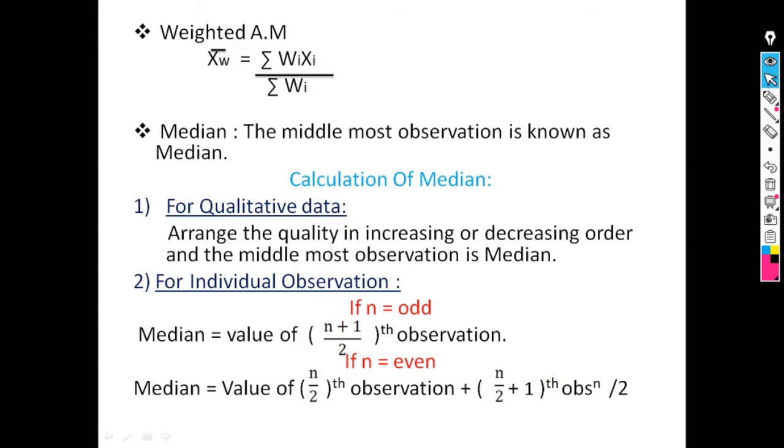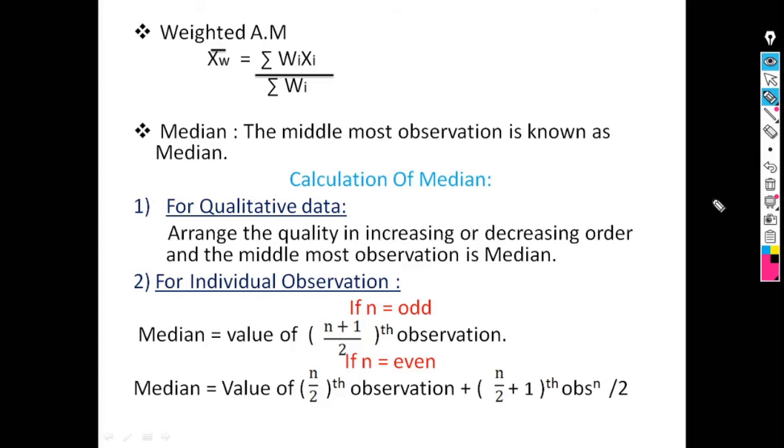To overcome the drawback of arithmetic mean, we saw our second measure of central tendency, that is median. So the definition of median is the middlemost observation. Then we saw the calculation of median first for qualitative data. If qualities are given, then median is the middlemost observation. Firstly, we have to arrange the data either in increasing order or in decreasing order. Then the middlemost observation is known as median.